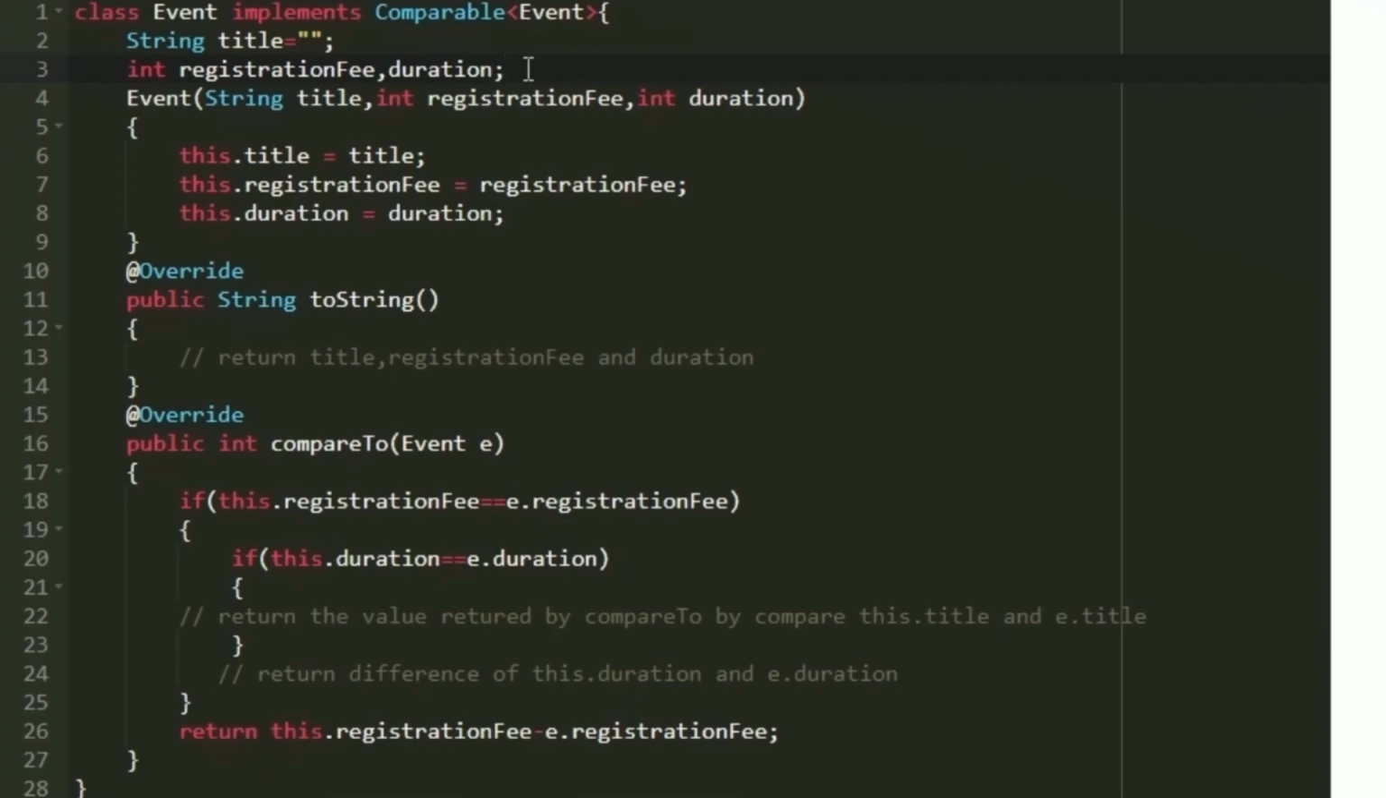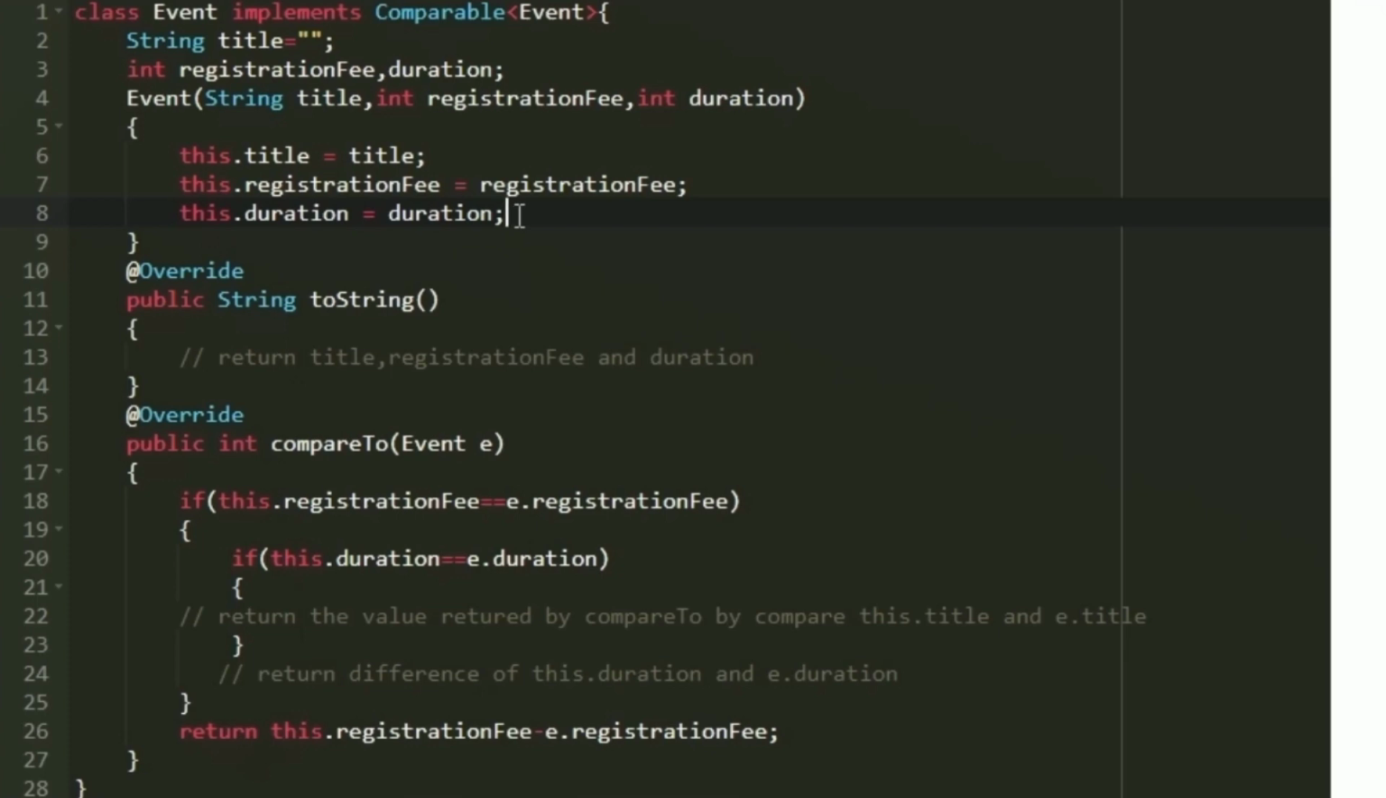So we have to use our constructor to initialize the class variables. The constructor is nothing but the method with the same name as the class name. Here this is the constructor, and in the arguments we are accepting the title, registration fee and duration. Now we have to assign these values to the class variables. So I'm setting this.title equal to title, this.registrationFee equal to registrationFee, and this.duration equal to duration. Now the values which we have accepted in the arguments are being initialized to the class variables.